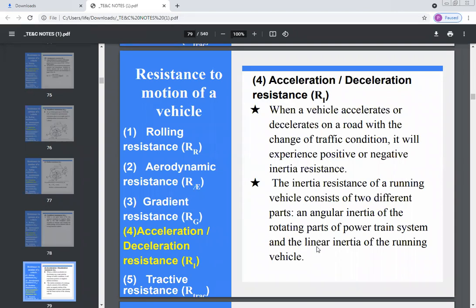And this inertia resistance is of two types. One is the angular inertia of the rotating parts of the powertrain system, and the second one is the linear inertia of the running vehicle. So there are two types of this inertia resistance.